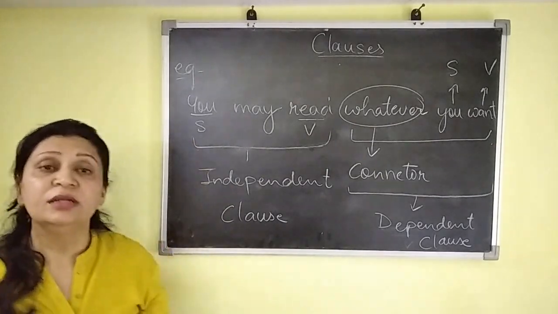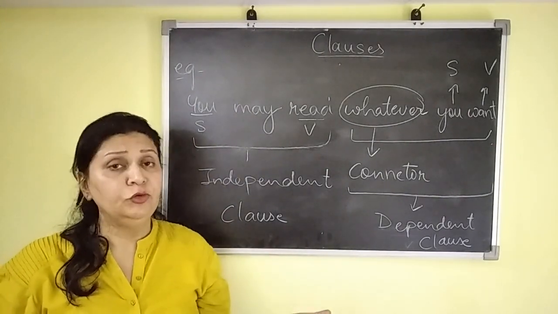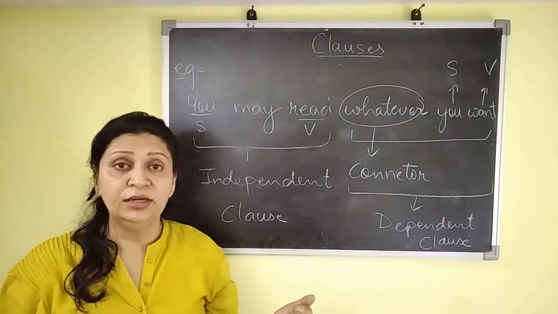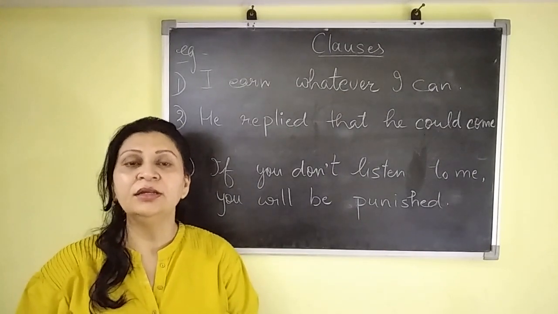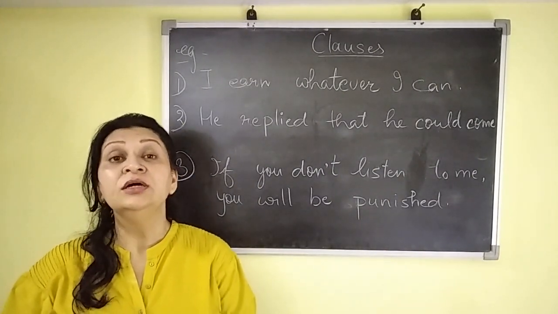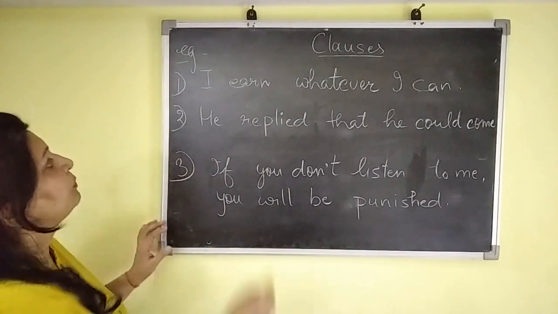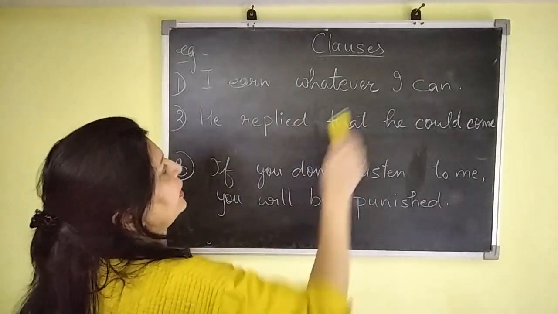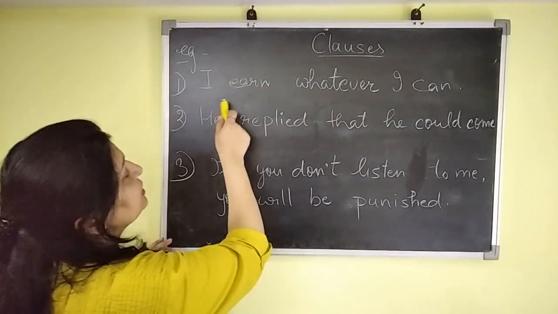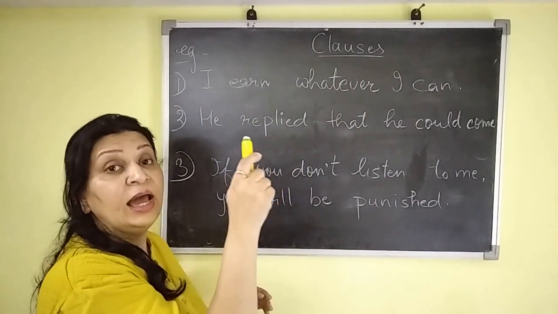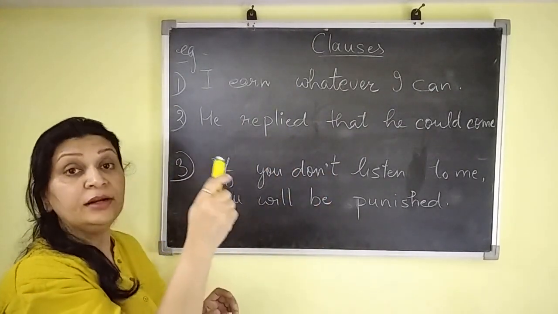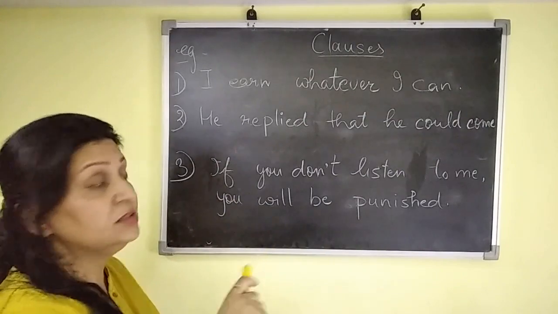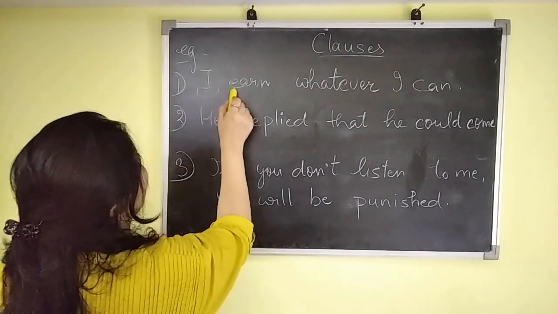Hope that you understand. We are going to discuss a few more examples. Let's understand dependent and independent clauses with some more examples. Let's see. I earn whatever I can. This is a sentence. In this one, both the main clause and the subordinate clause, or independent and dependent, are there. Let's understand how. The first one, I earn.